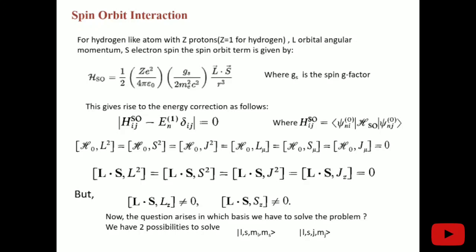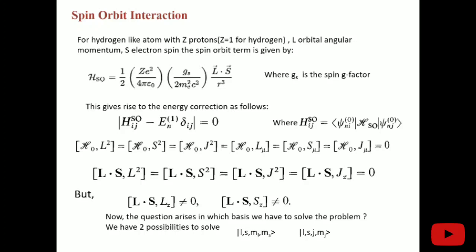But these don't commute with Lz and Sz, because when we write the full expression for this L vector dot S vector, we get some relation between these spins. We know the commutation relation, that Lx and Ly commute to give i h cross Lz. So we get some non-zero part when this L vector dot S vector and this Lz commute. Because if this is the condition, then we will not get only the diagonal elements, we will also get the off diagonal elements.